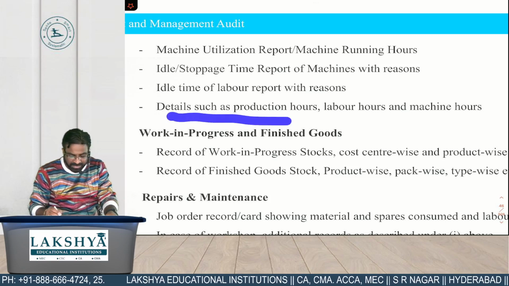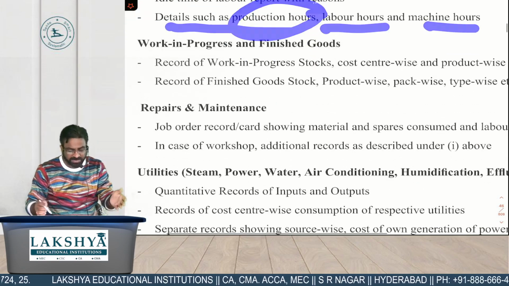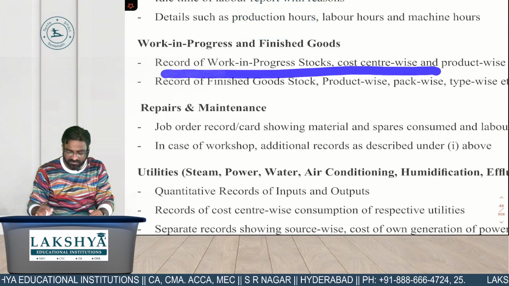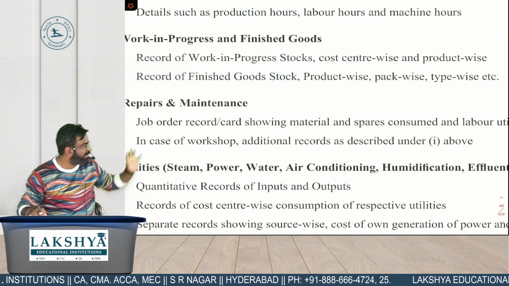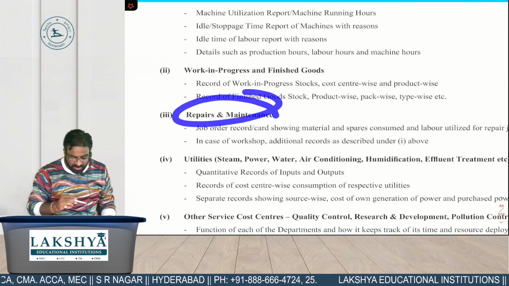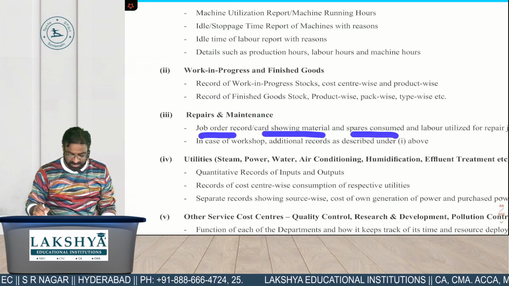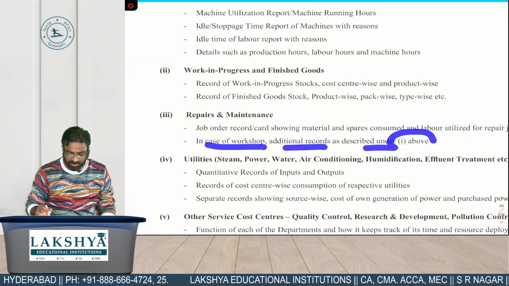Next one, details of such production hours, labor hours and machine hours. Sometimes if you are in the work in progress and finished goods, records of work in progress, cost center wise and product wise, records of finished goods. ये आपको कुछ भी learn नहीं करना है. I'm just reading it out just to make you understand. Suppose repairs and maintenance records है तो कि jobs order record, card showing materials, space consumed and labor utilized. In case of workshop, additional records are described under one above.